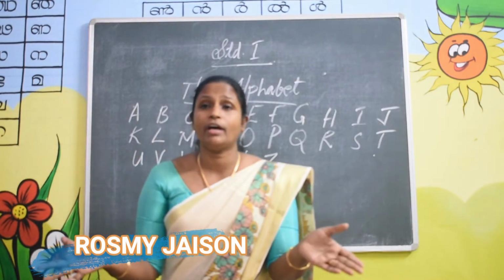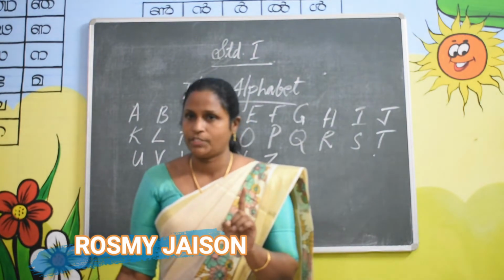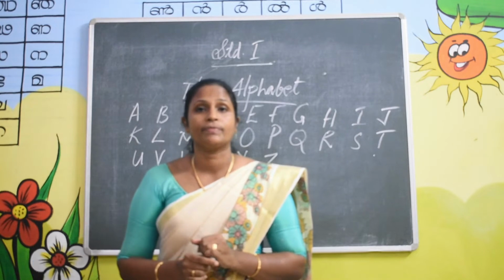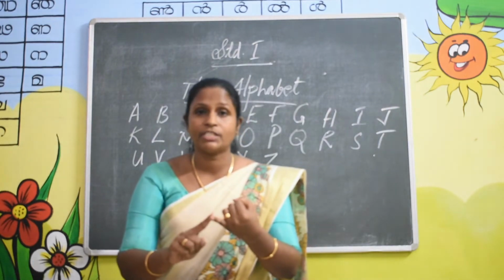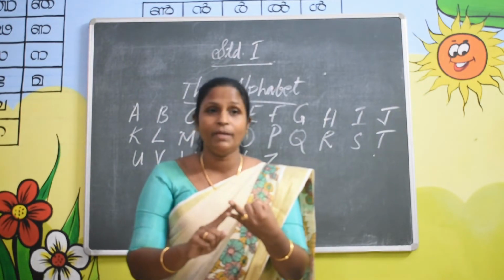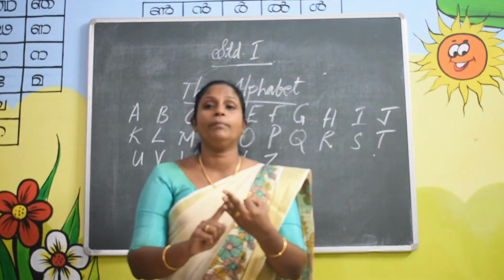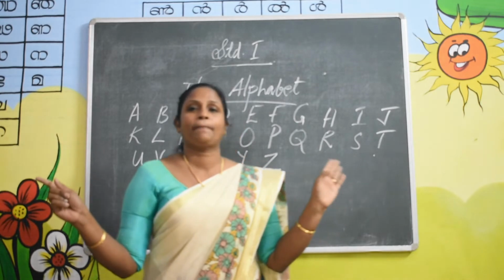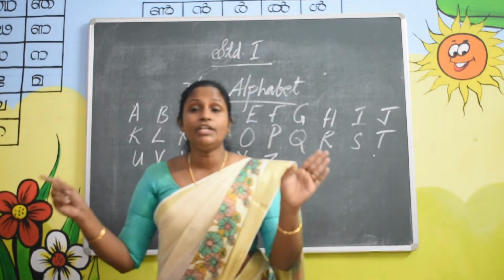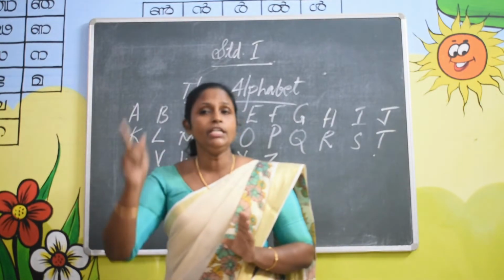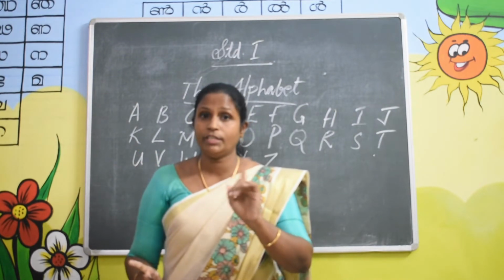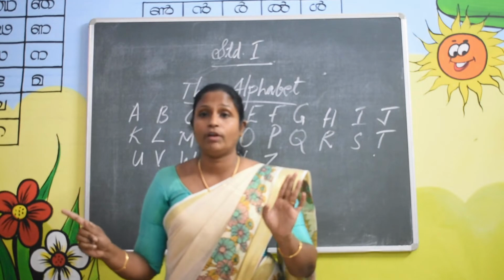Each language has one alphabet. English has one alphabet. Malayalam has one alphabet. Hindi has one alphabet. But the letters are different. Don't forget, each language has one alphabet.